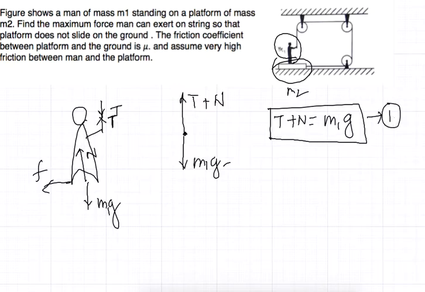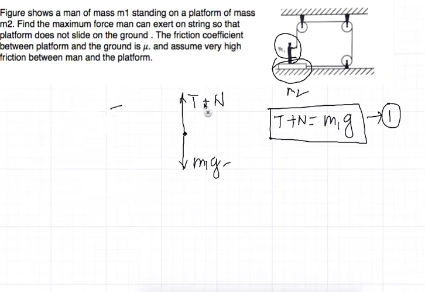Okay, let's draw the free body diagram of the second body, the second body meaning mass m2, right? What are the forces acting on this?